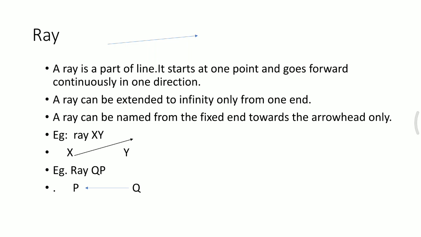And the ray can be named from the fixed end towards the arrowhead only. So you cannot name the ray from the direction of the arrowhead towards the origin. So it has to be ray XY, and in the next example it's ray QP. You can't name it PQ as the direction of the arrowhead is towards P. So the origin point is point Q.